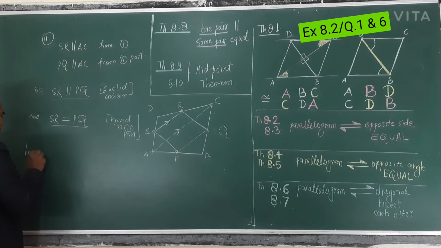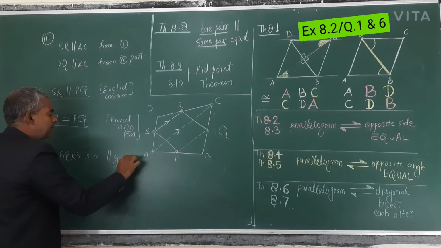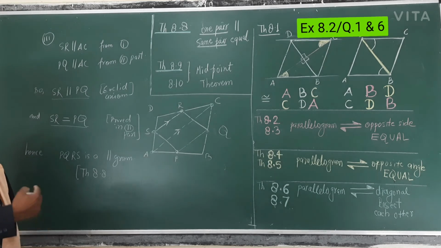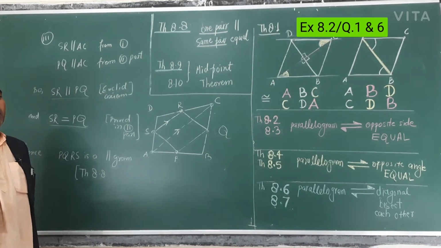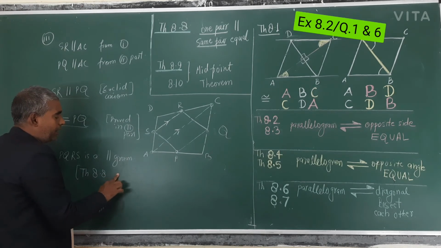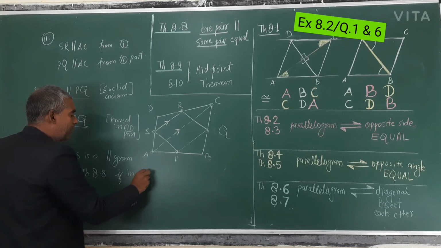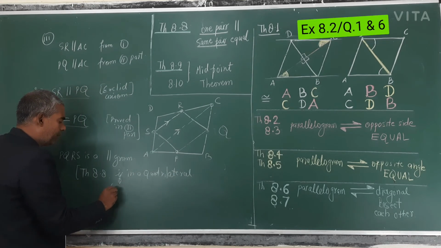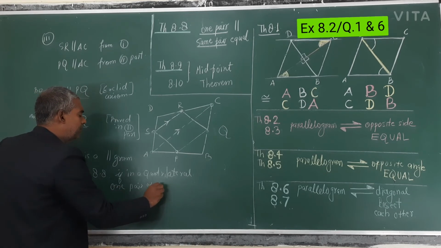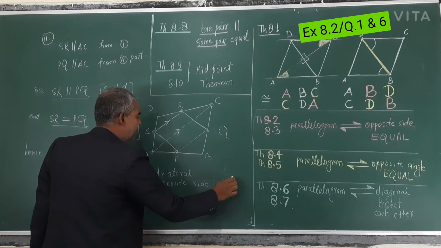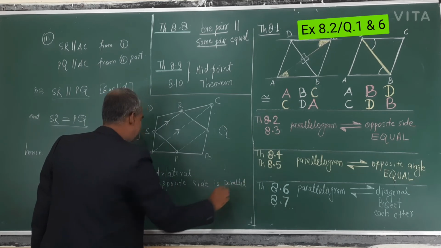Hence PQRS is a parallelogram. Why? Theorem 8.8: if in a quadrilateral one pair of opposite sides is parallel, okay, write parallel, and the same pair is equal, everywhere you will write this.